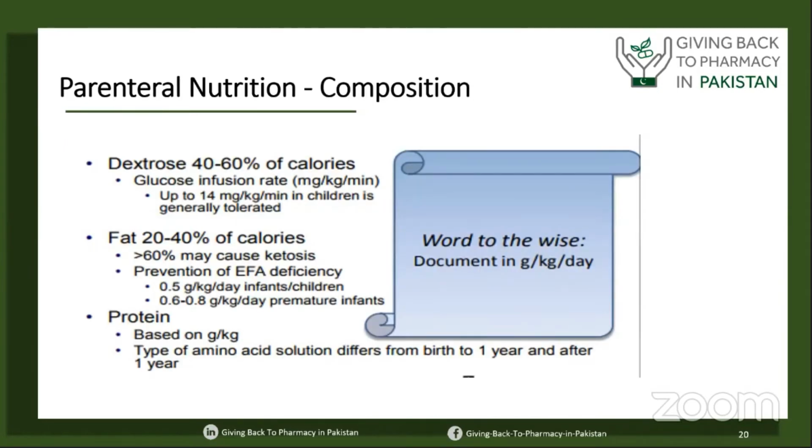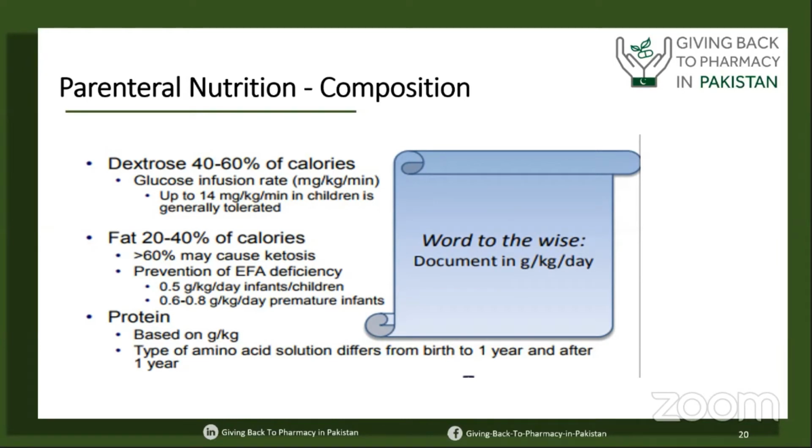So in parenteral nutrition composition, dextrose makes up 40 to 60% of the calories. Glucose infusion rate is the key to success when you are giving calories in terms of dextrose. Our neonatal population can tolerate up to 14 milligram per kilogram per minute. In ASPEN, it's also written as 15 milligram per kilogram per minute.